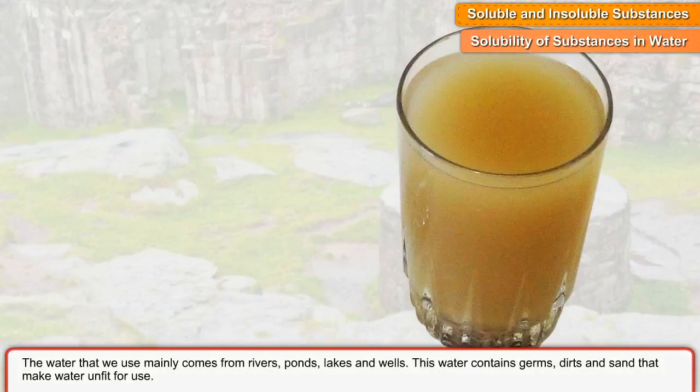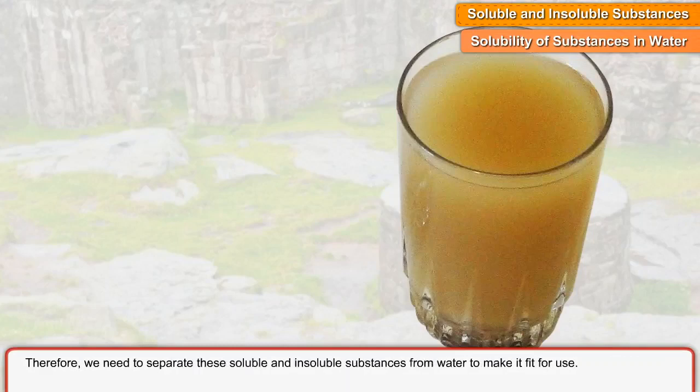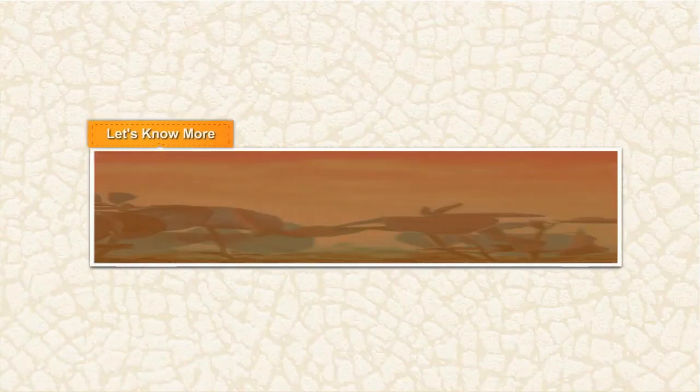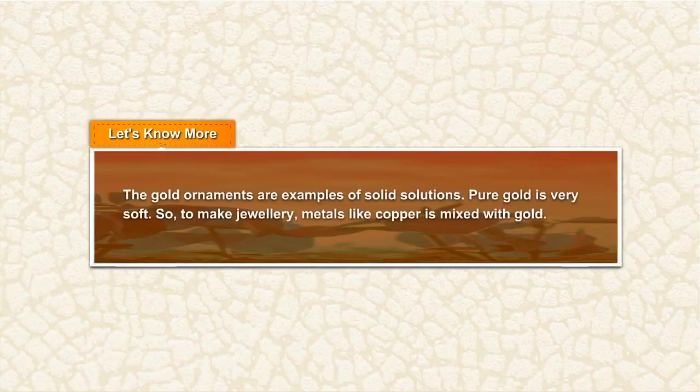This water contains germs, dirt, and sand that make water unfit for use. Therefore, we need to separate these soluble and insoluble substances from water to make it fit for use. Let's know more. The gold ornaments are examples of solid solutions. Pure gold is very soft. So, to make jewelry, metals like copper are mixed with gold.